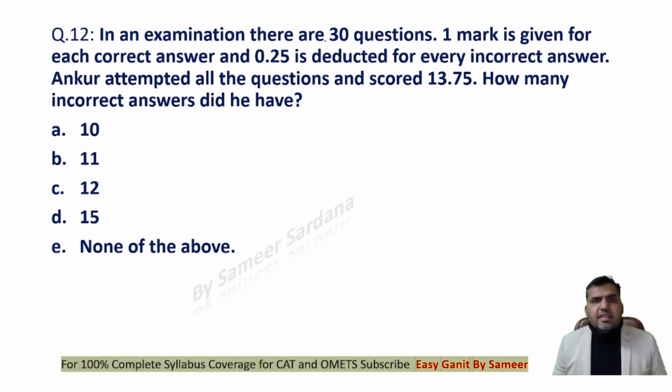Let's do the question again, guys. In an examination, there are 30 questions. 1 mark is given for each correct answer and 0.25 deducted. So very easy question. I don't know why I'm making the mistake in this. So guys, the total number of questions is 30, correct questions plus wrong questions, right?